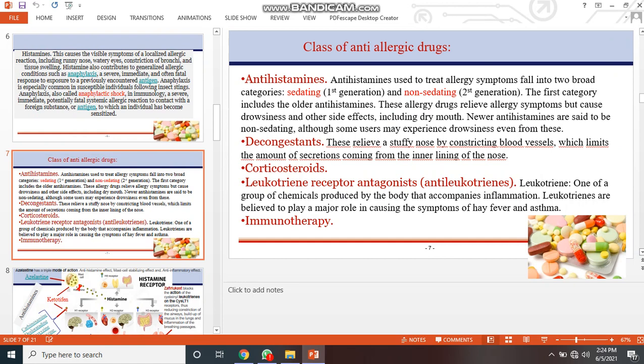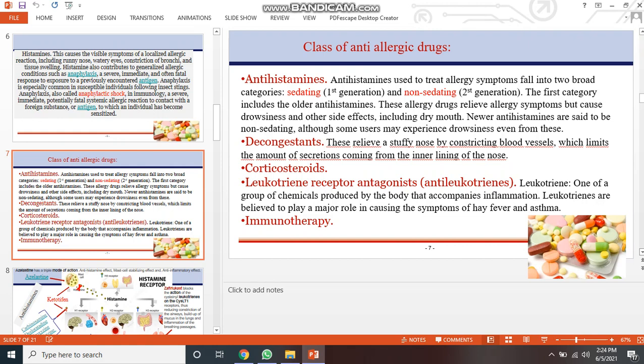Classes of anti-allergic drugs. There are a total of four classes of anti-allergic drugs, the first being antihistamines. Antihistamines used to treat allergic symptoms fall into two broad categories: sedating, that is first generation, and non-sedating, that is second generation. The first category includes the older antihistamines. These relieve allergic symptoms but cause drowsiness, and other side effects include dry mouth. Newer antihistamines are said to be non-sedating, although some users may experience drowsiness.